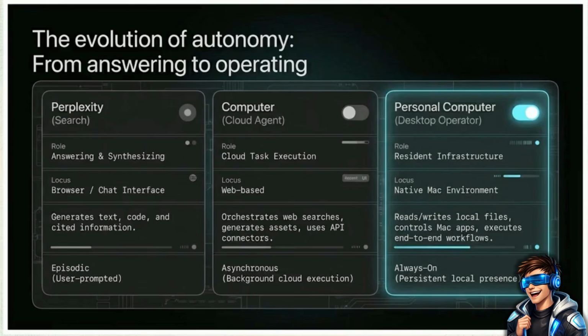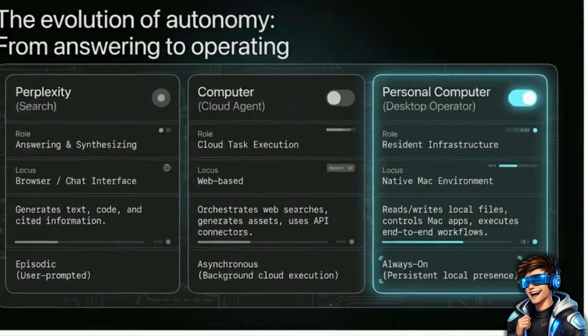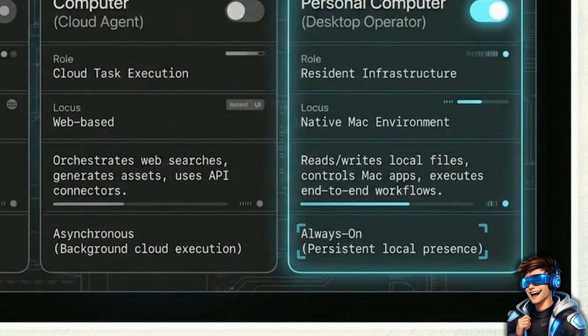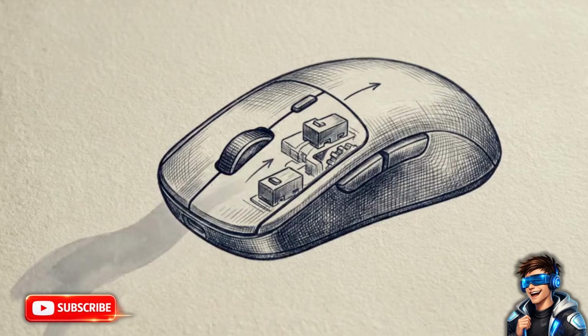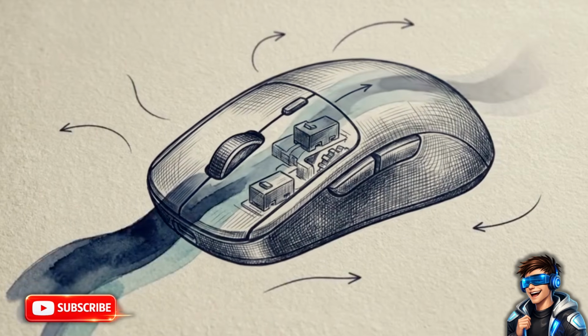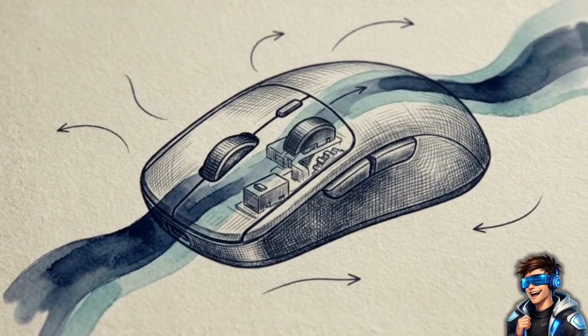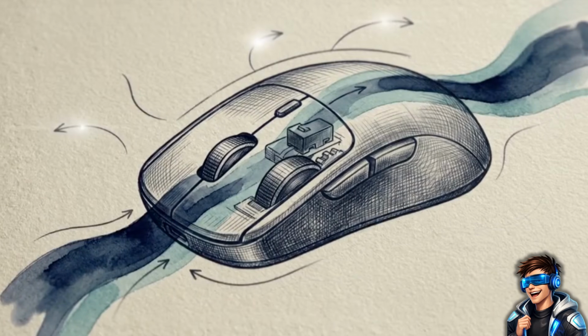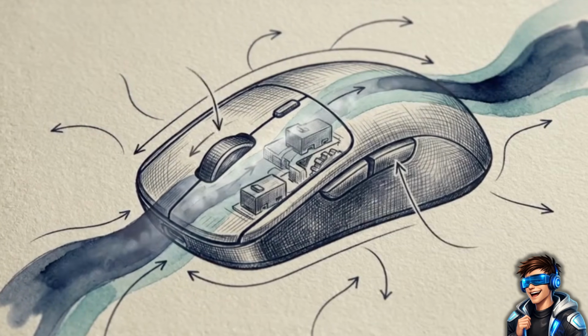Look at the right panel of this interface evolution breakdown. Most software is episodic, dormant until prompted. Personal Computer operates in an always-on native environment, maintaining a persistent local presence that acts on your machine in the background. Giving the AI deep OS-level access changes its core capability. It stops being a passive reference tool, functioning instead as an active workflow operator.